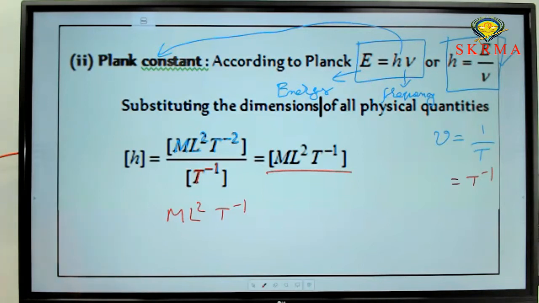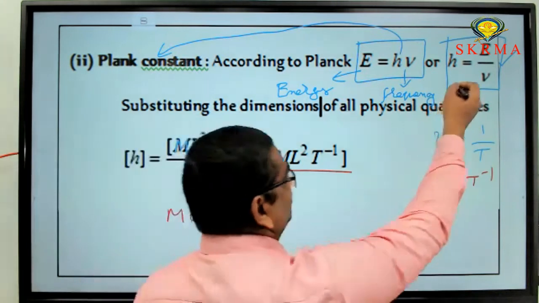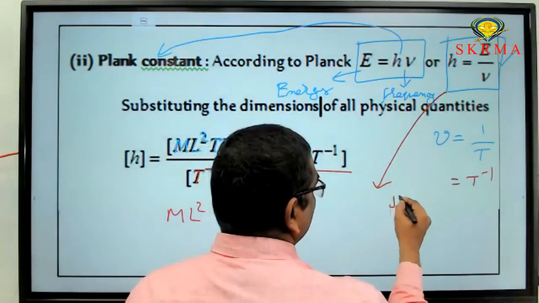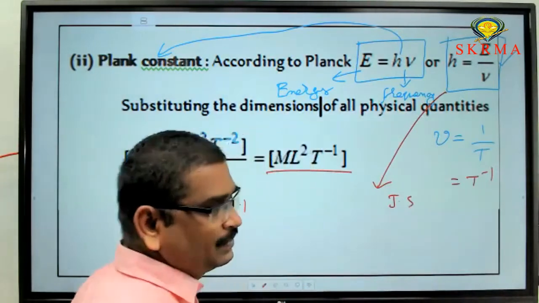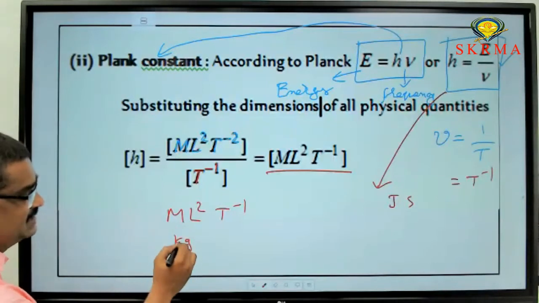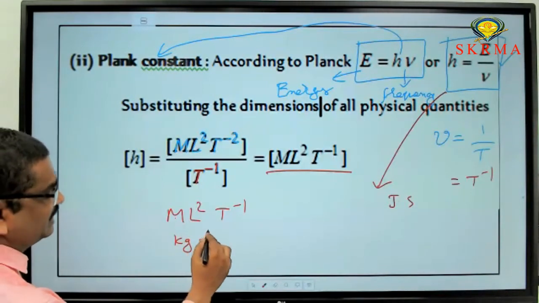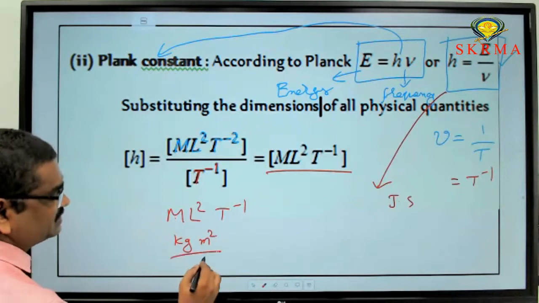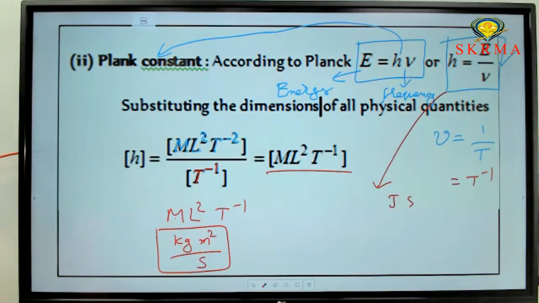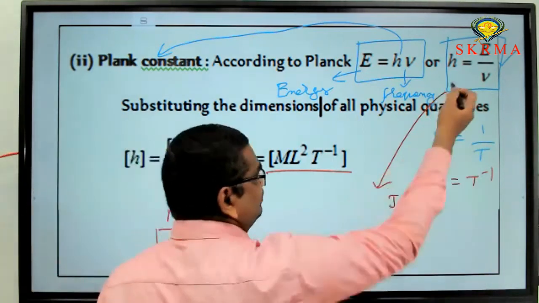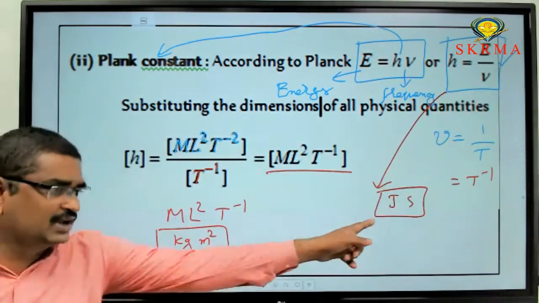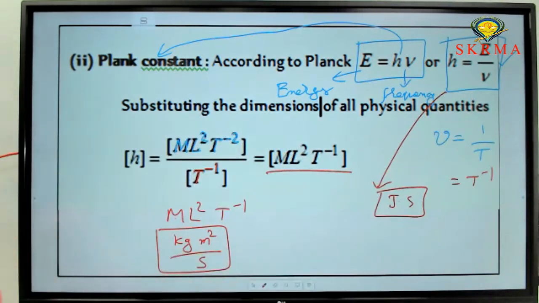For the Planck constant, we can write the SI unit from this equation. What is the SI unit from this equation? Joule dot second. Or from this one, kg for mass, meter for distance, so kg meter square by second is the SI unit for the Planck constant. Or from this equation, joule second is the SI unit for the Planck constant. Either of these is the SI unit for the Planck constant.